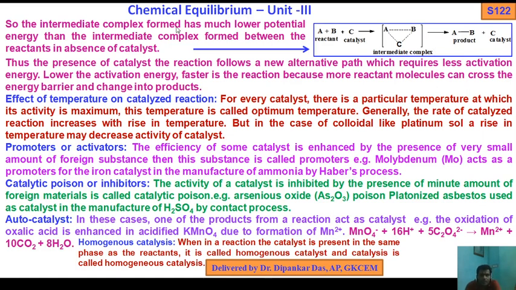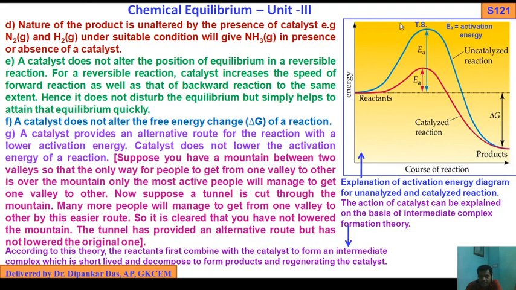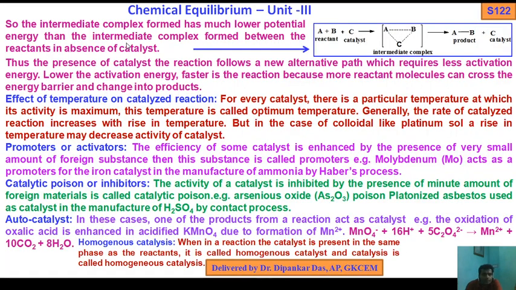The intermediate complex formed has much lower potential energy. The intermediate TS always has more energy compared to reactant and product. You see, TS has more energy compared to reactant and product. So the intermediate complex formed has much lower potential energy than the intermediate complex formed between the reactants in the absence of catalyst. Thus, in the presence of catalyst, the reaction follows a new alternative path which requires less activation energy.